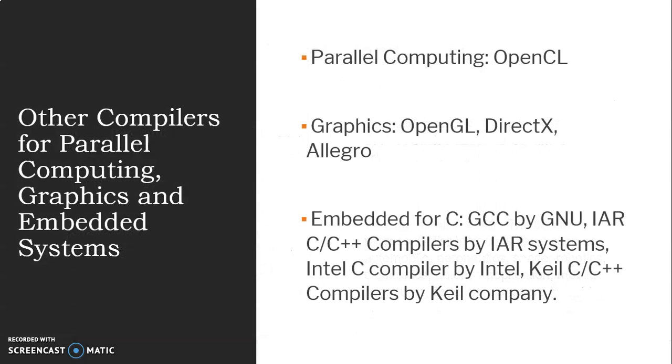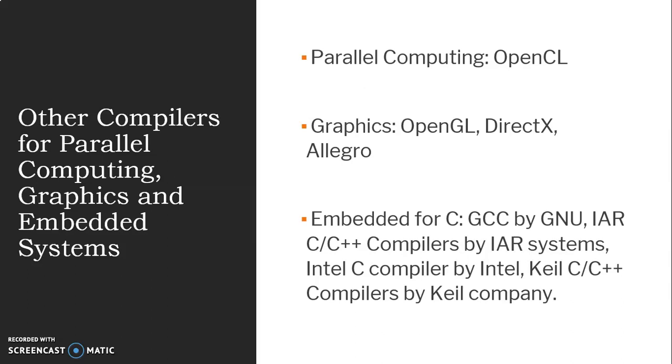There are many different types of compilers which are beneficial for different forms of computing, such as parallel computing, graphics computing, or embedded systems. For this task one, we chose to work with and discuss the Keil compiler infrastructure and architecture. However, there are also a lot of other options.